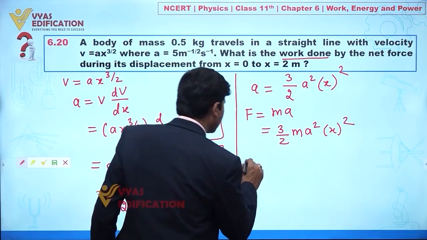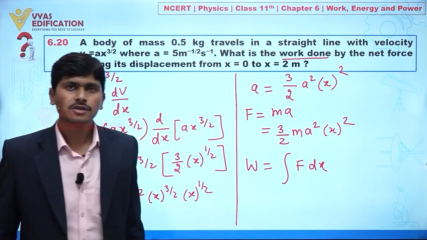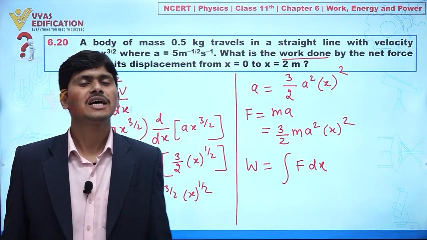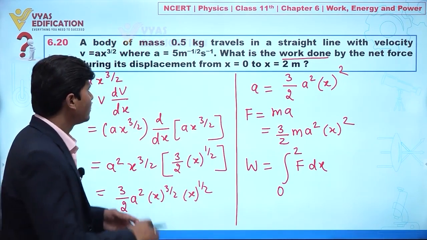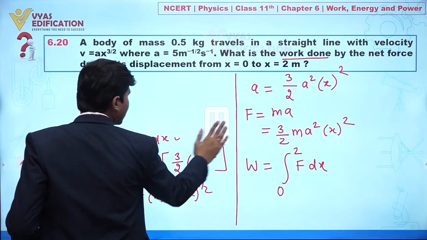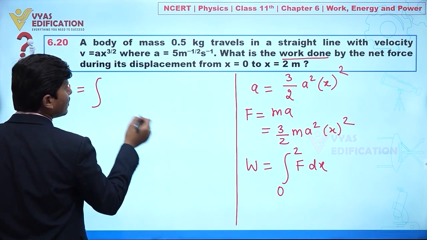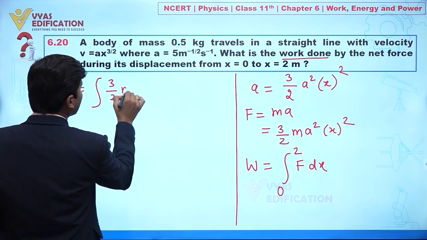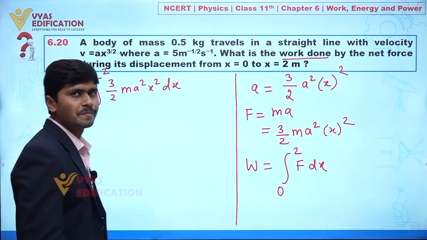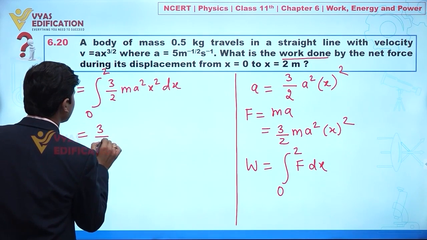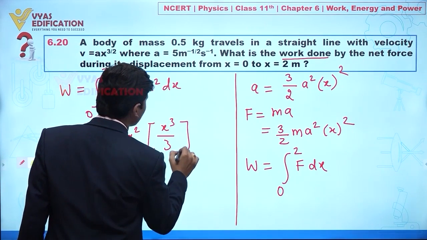Clear? So can we calculate here work done? Yes. Work done is calculated by integration f dx. Clear? We are assuming force and the displacement both are in the same direction, and we can put here limit of x from 0 to 2. Clear? So now you can put value of f in this formula. So work done is given by value of f. This is 3 by 2 m a square x square dx, from 0 to 2. Clear? So we can say 3 by 2 m a square, I am taking common, this is x cube by 3 from 0 to 2.